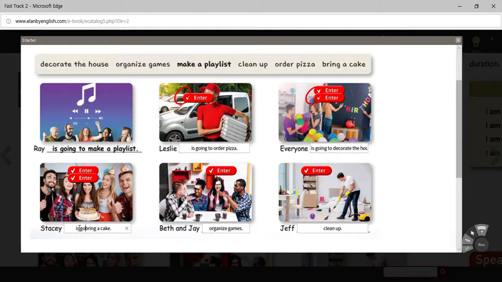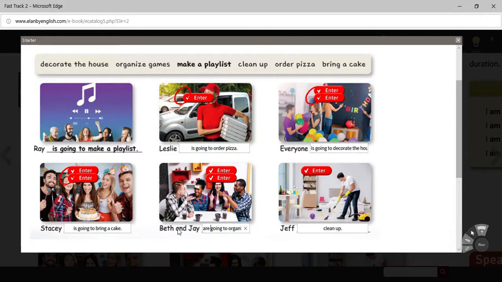Stacy is going to bring a cake. Good. Beth and Jay... Beth and Jay are going to organize games.